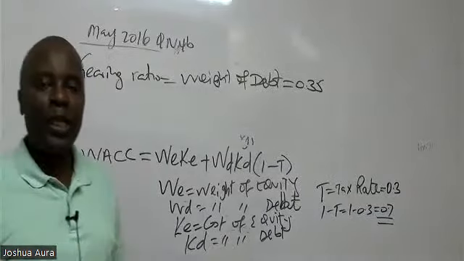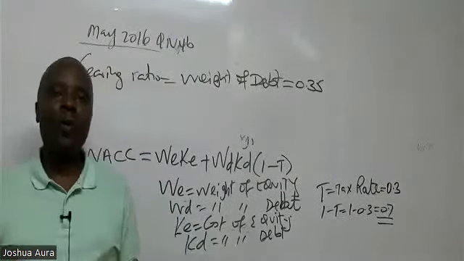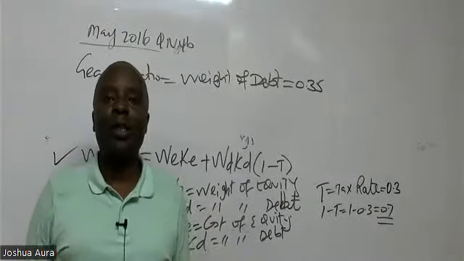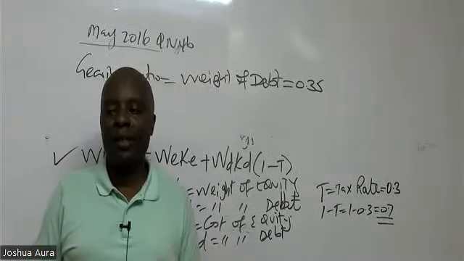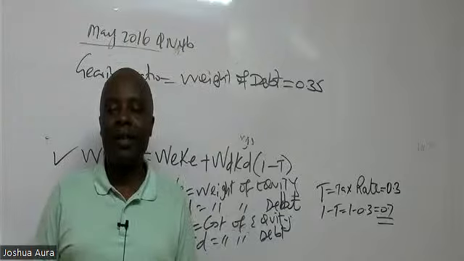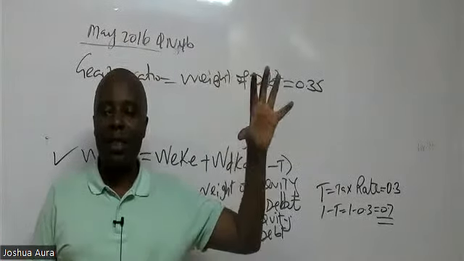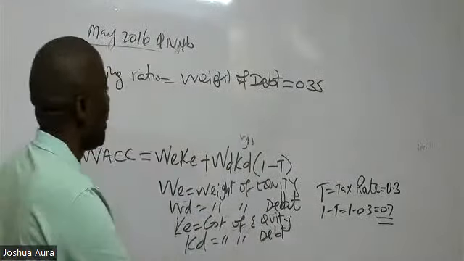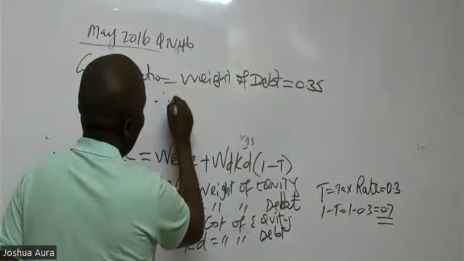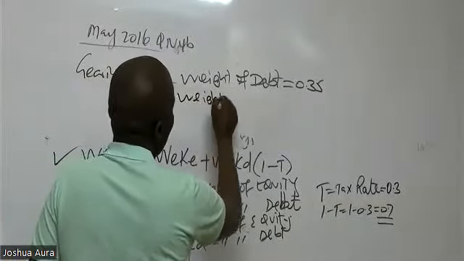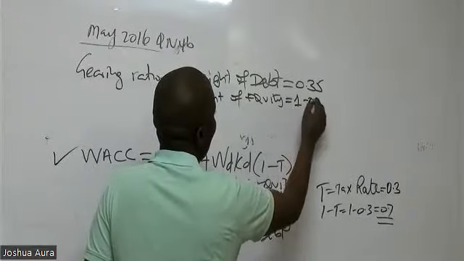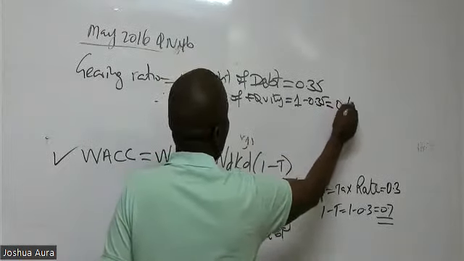So if the weight of debt is 0.35, what do you think will be the value of the weight of equity? Hey, please wake up. Look at me nicely. If the weight of debt is 0.35, then the weight of equity will be 1 minus 0.35, which is 0.65.